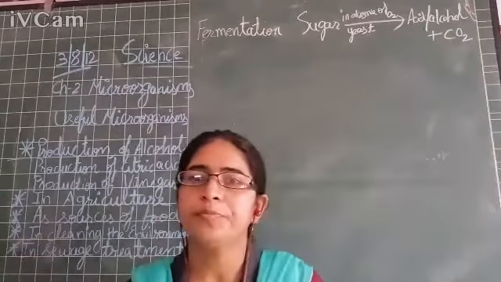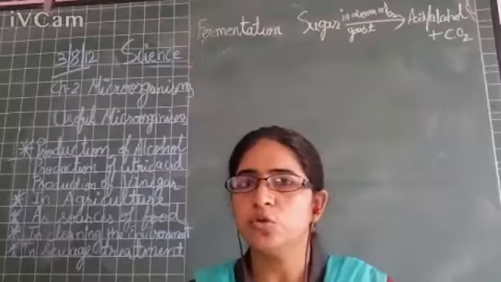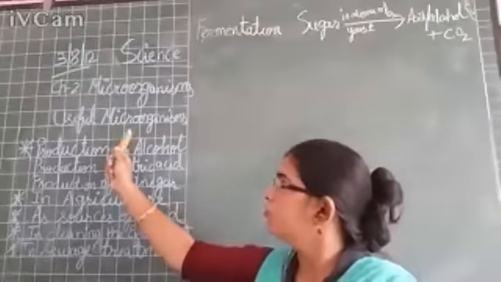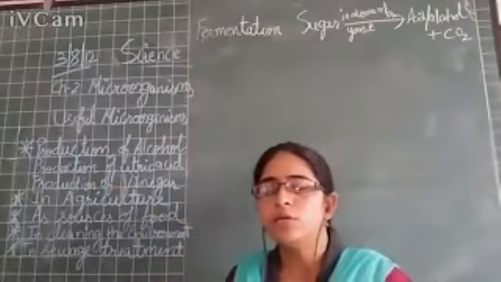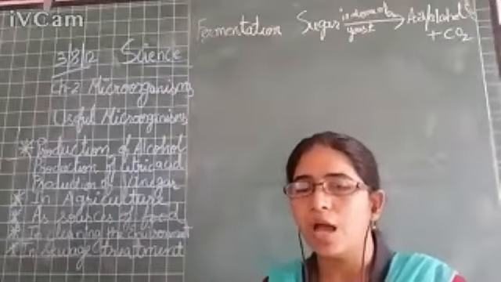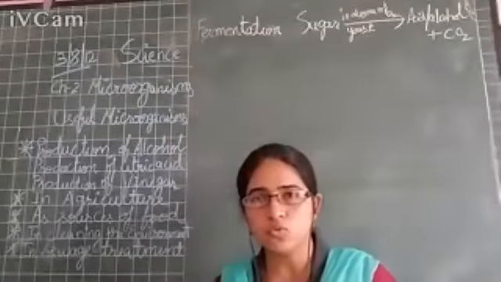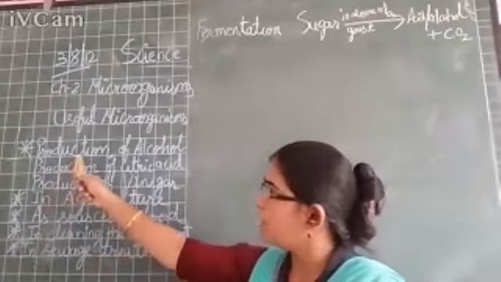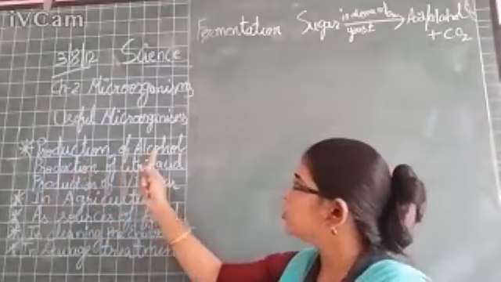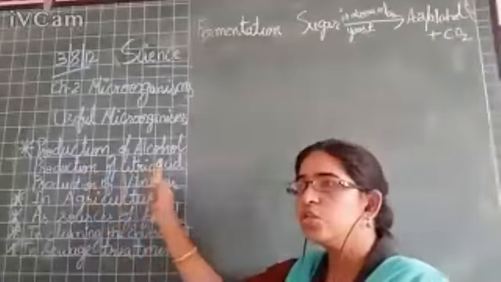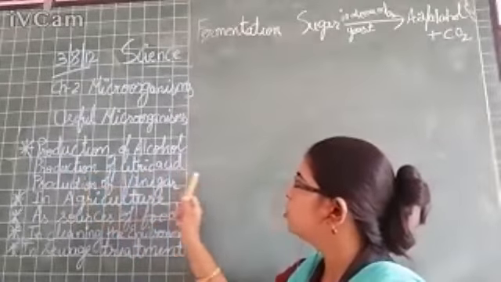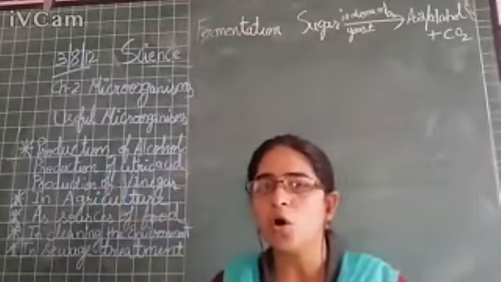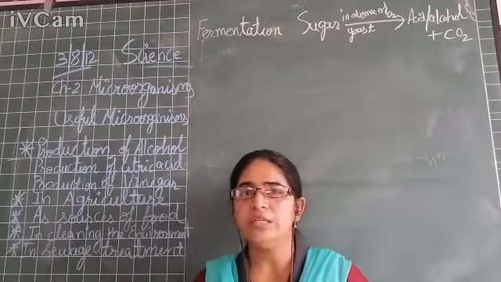Good morning, children. Today we are going to do the topic useful microorganisms. We have already covered baking, how microorganisms are useful in the baking industry. Today we are going to see how microorganisms are useful in the production of alcohol, citric acid, and vinegar. So how are they commercially used in the production of alcohol and wine, right?